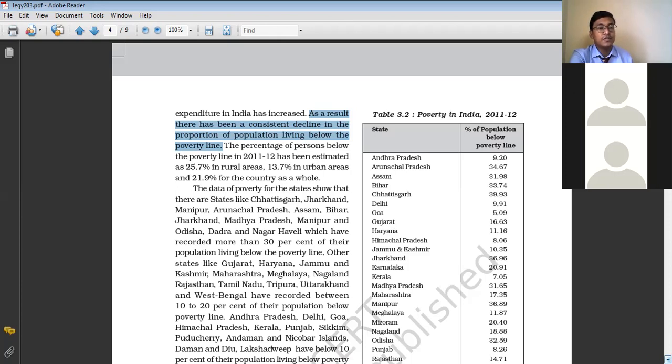If we take the whole country, only 21.9%, that means around 22% of the total population of our country, lives below the poverty line. But in the earlier days, just after independence, a majority of the population of our country was living below the poverty line.